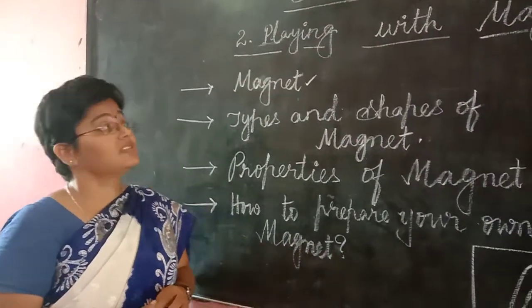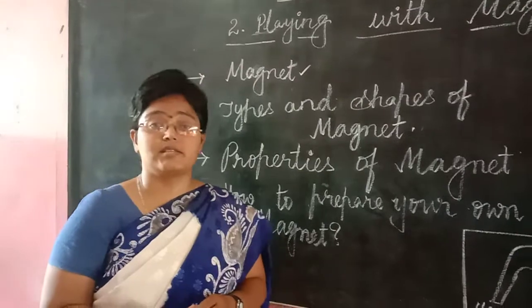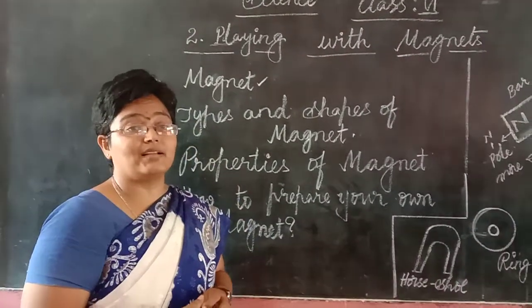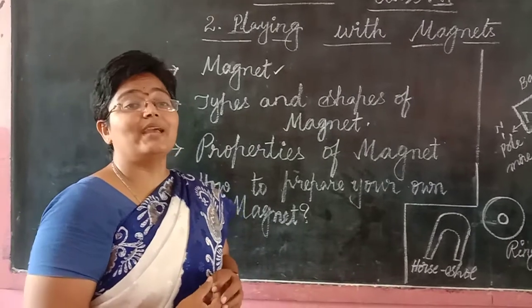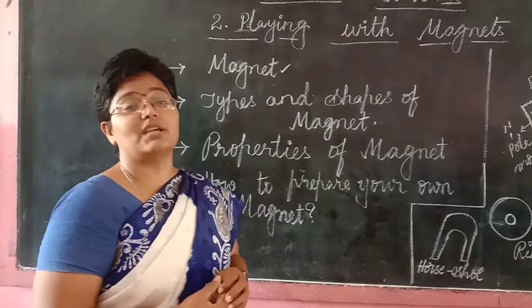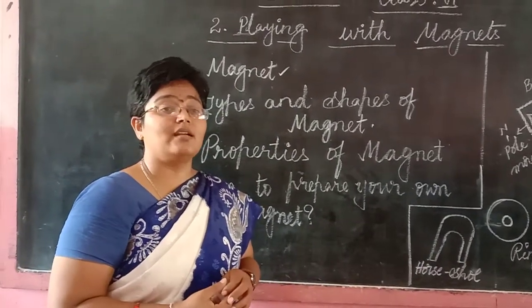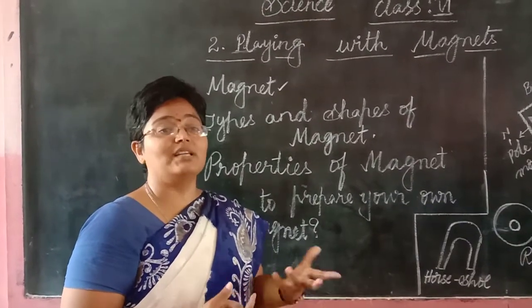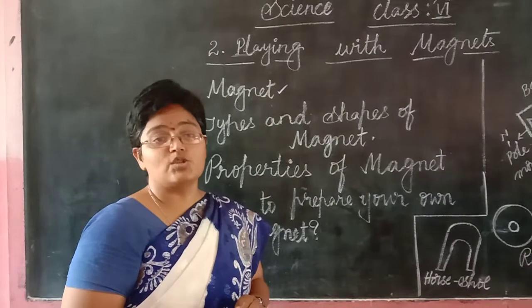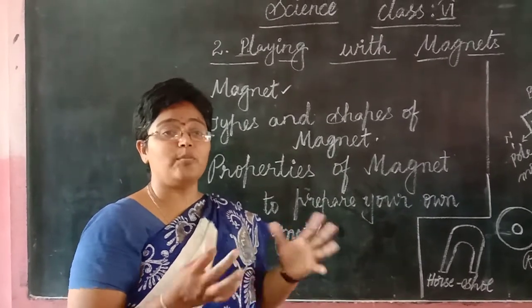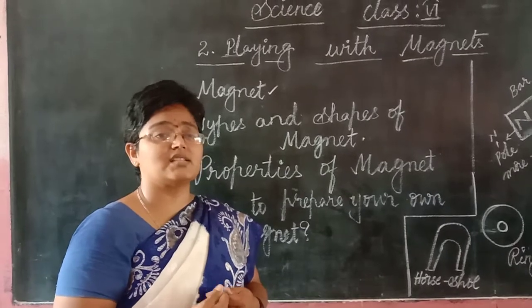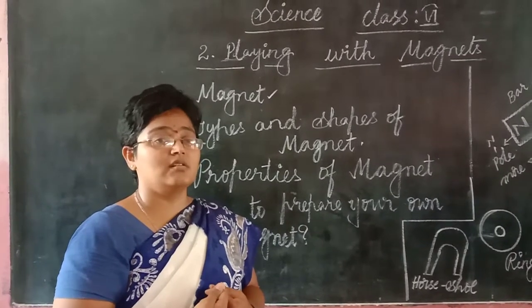It was discovered in Greece. A shepherd by the name Magnus used to take his sheep for grazing. There he kept his stick, which had an iron rod on the edge, in a heap of rocks, and he was unable to get his stick away from the rocks.